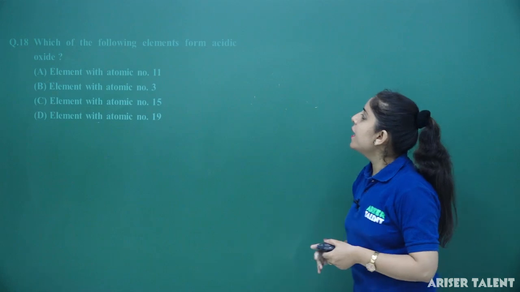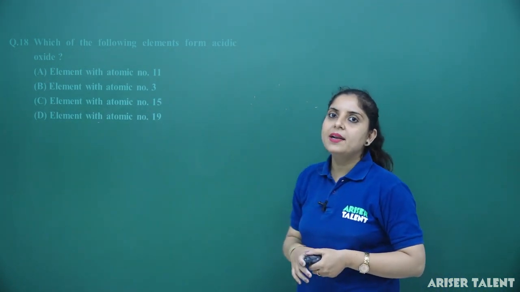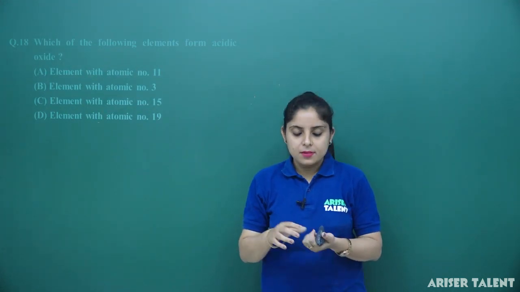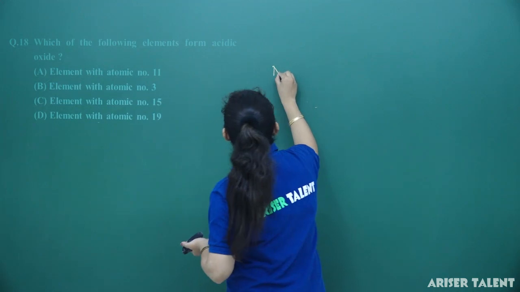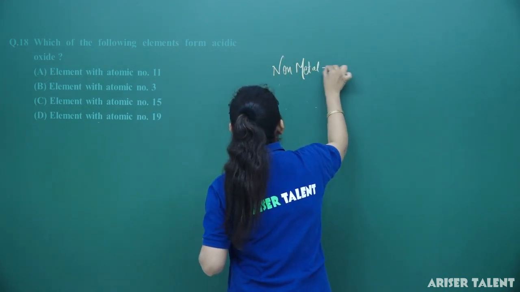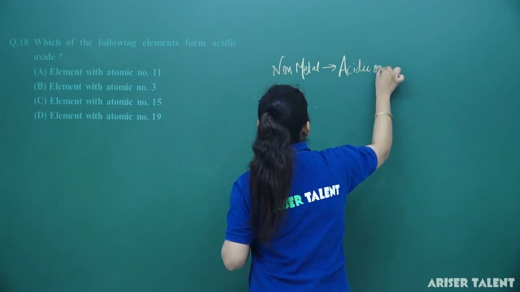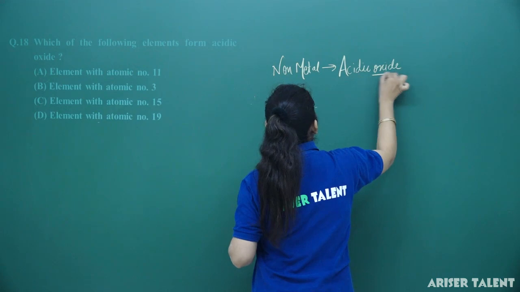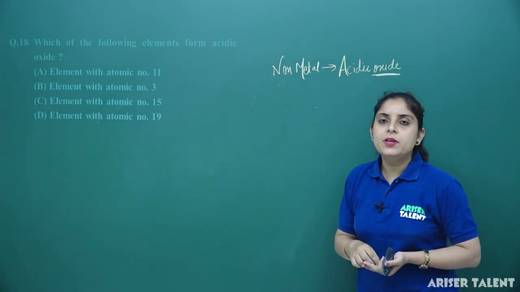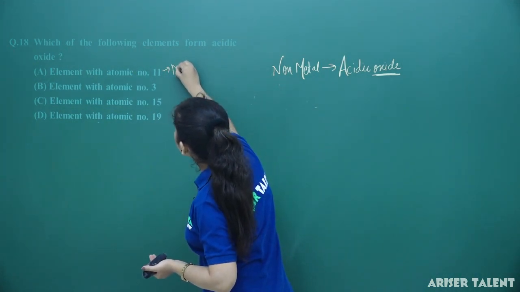Which of the following elements forms the acidic oxide? So you know that the acidic oxide will be formed only by the non-metals. So if there is a non-metal, the non-metal is going to form the acidic oxide. Clear? Now, element with atomic number 11. What is the element with atomic number 11? The element with atomic number 11 is sodium.